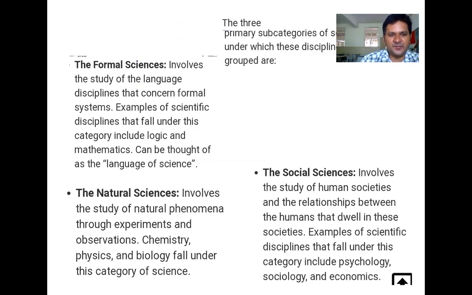In chemistry, broadly, chemistry is divided into many types. Science in general is divided into many types. One is formal science, another one is natural science, and social science. What is formal science? Involves the study of the language systematically.